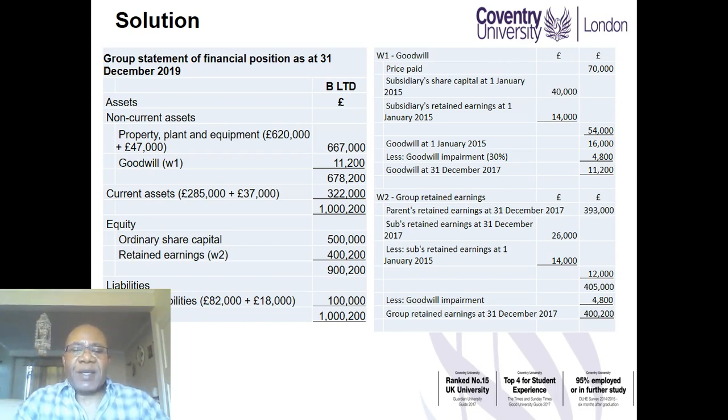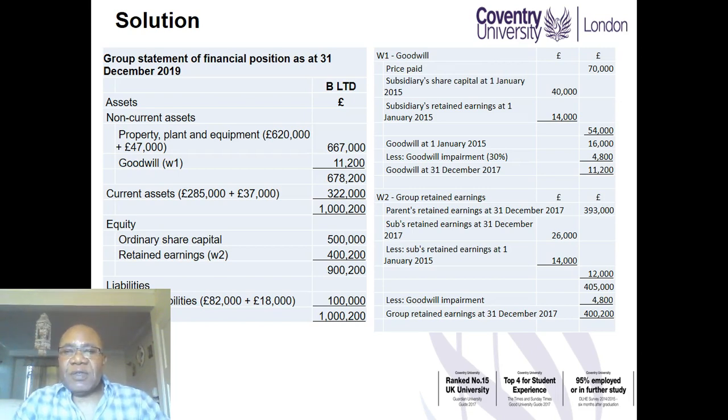Now, going back to working number 1, the goodwill calculation, always begin with the price paid. Then we take the subsidiary share capital at the date of acquisition, then the reserves or retained earnings at the date of acquisition, and any fair value adjustment. There isn't one here now, but you will find another in the next example.